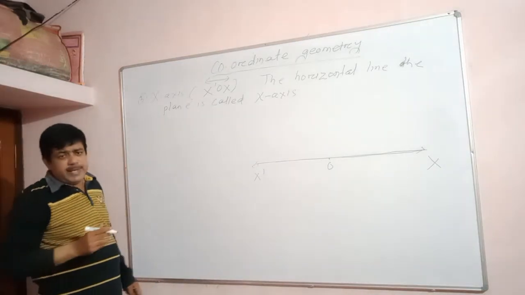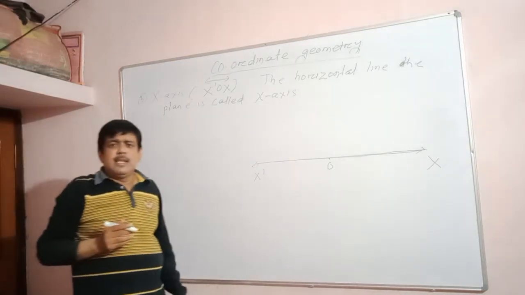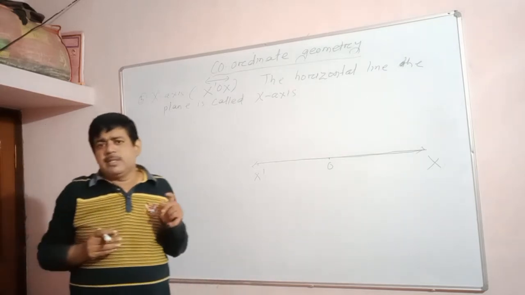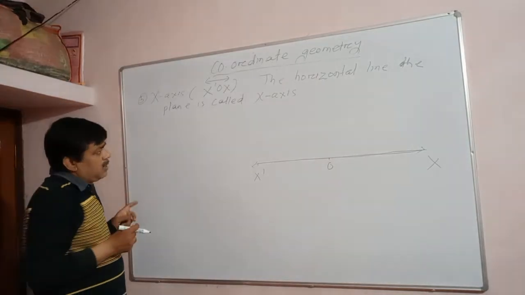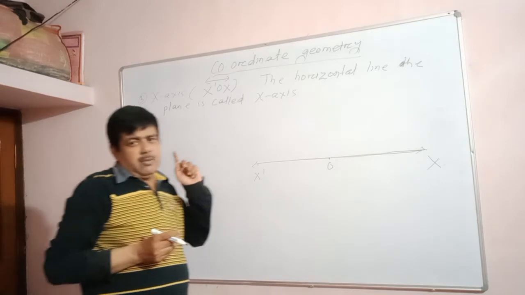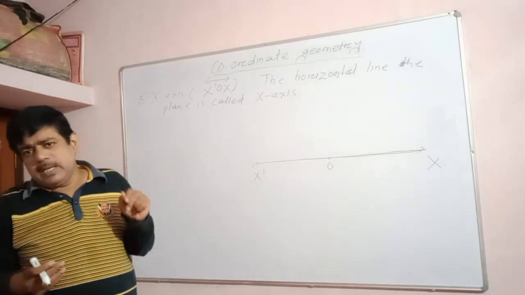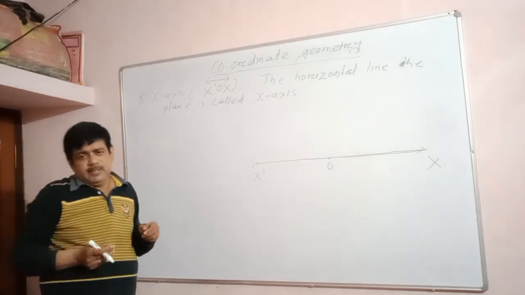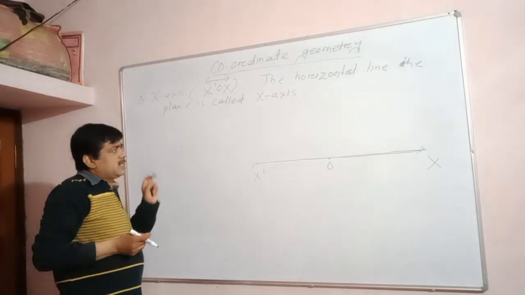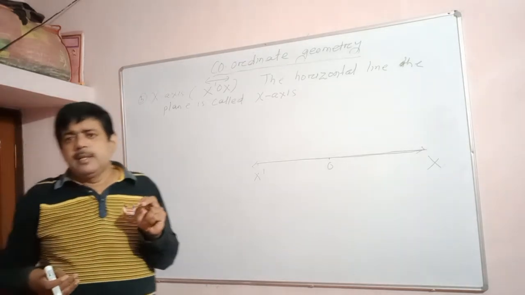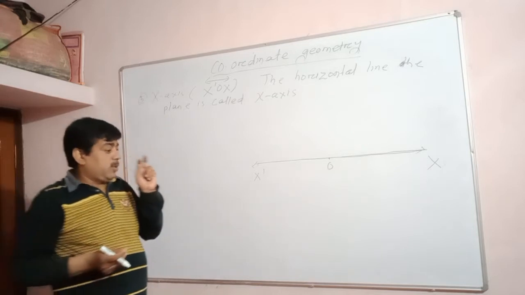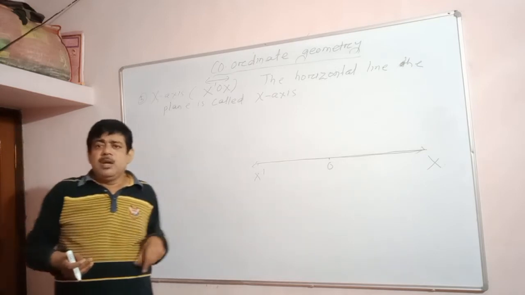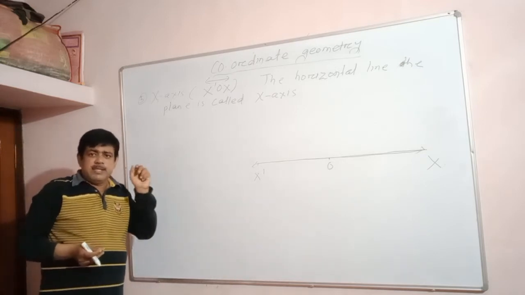Actually, a plane consists of two systems of lines: a system of horizontal lines and a system of vertical lines. One line is taken as a reference line, the x-axis, and one vertical line is taken as the y-axis. Two reference lines, the x-axis and y-axis, are required to study the coordinate of a point. This has wide application in drawing different geometrical shapes, finding the position of an object, and also in physics.